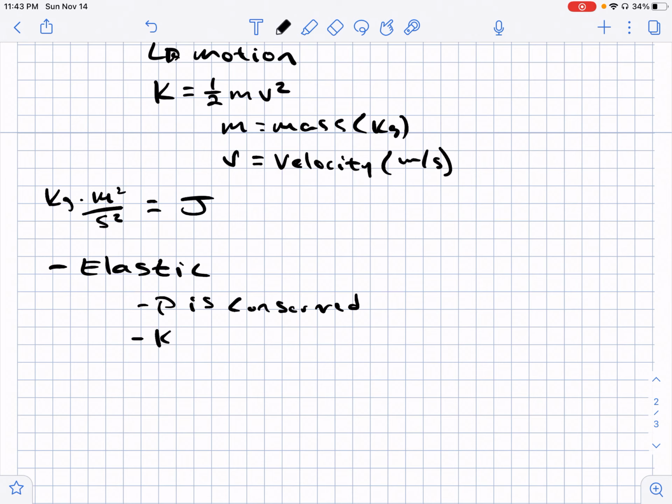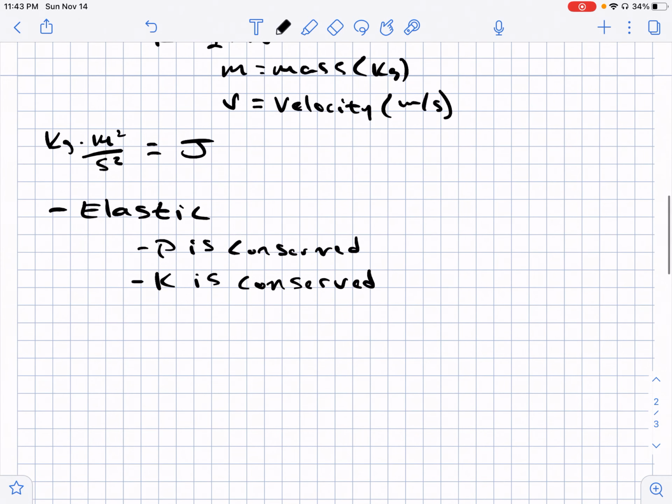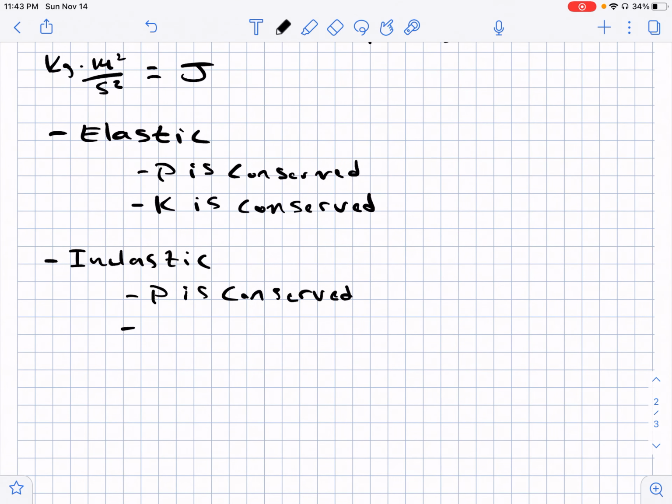And in addition to this, the kinetic energy of the system as a whole is conserved. When you have an inelastic collision, again, your momentum is conserved. But the energy of the system is not conserved.